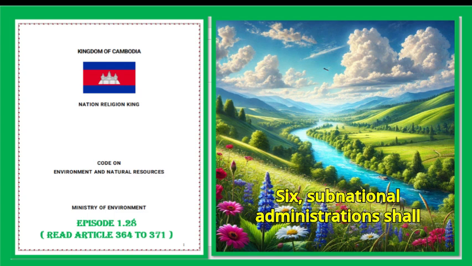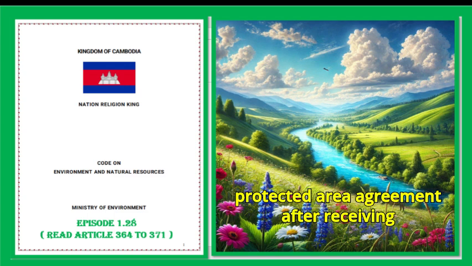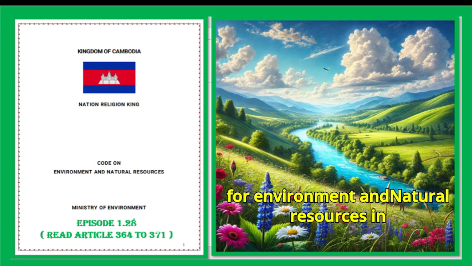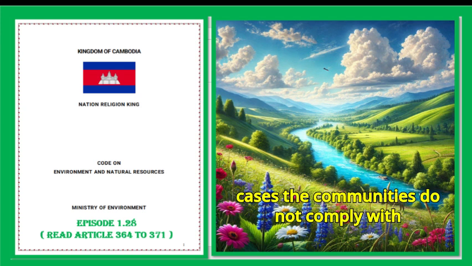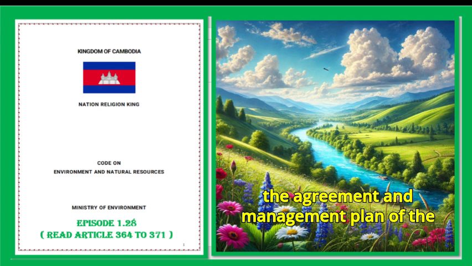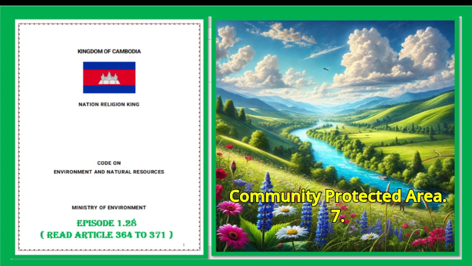Subnational administrations shall have the right to revoke the community protected area agreement after receiving approval from the ministry responsible for environment and natural resources in cases the communities do not comply with the agreement and management plan of the community protected area.